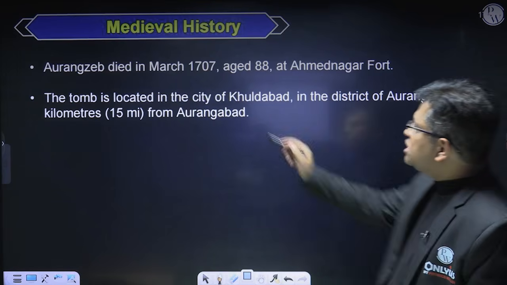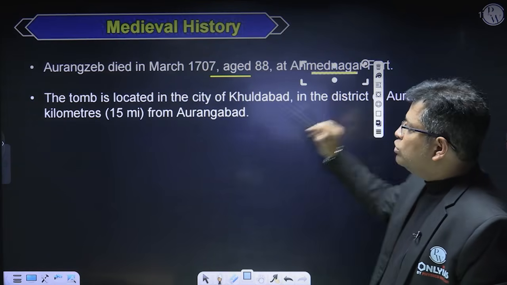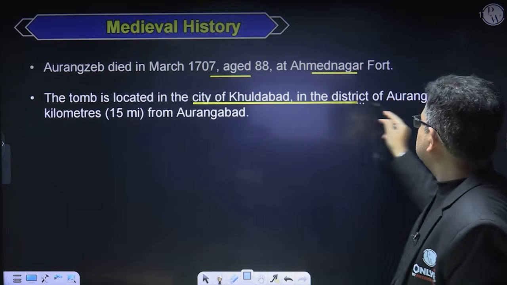Aurangzeb died in 1707 at the age of 88 at Ahmednagar Fort. The tomb is located in Khuldabad, in the district of Aurangabad.